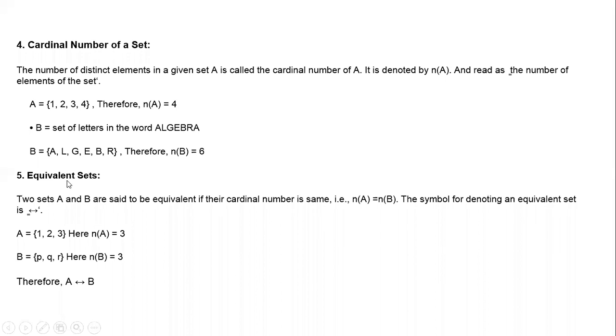What is an equivalent set? Two sets A and B are said to be equivalent if the cardinal number of set A is equal to the cardinal number of set B. Here it is not required to have the same elements. Here you see, the elements of A are not equal to the elements of B. What is the only condition here? The number of elements in A should be equal to the number of elements in B. Then we call it an equivalent set. How do we represent this? We represent it using a double arrow.